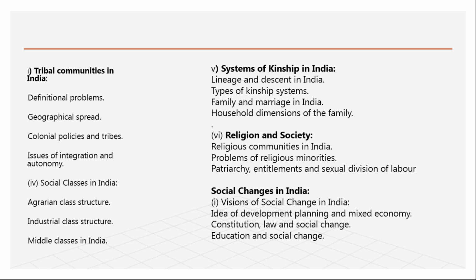See the syllabus: the first paper is already over. Now in the second paper, half is already finished. Kinship is this. Then again religion, can you see? In the first paper also religion was there. Here also religion is there. So for religion there, you have to see it through the thinkers, what the six thinkers have said. And here you have to see religion as Indian society.